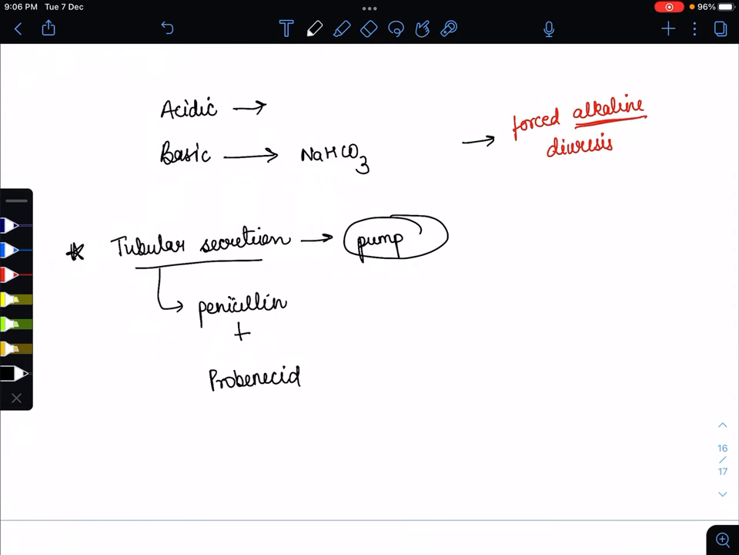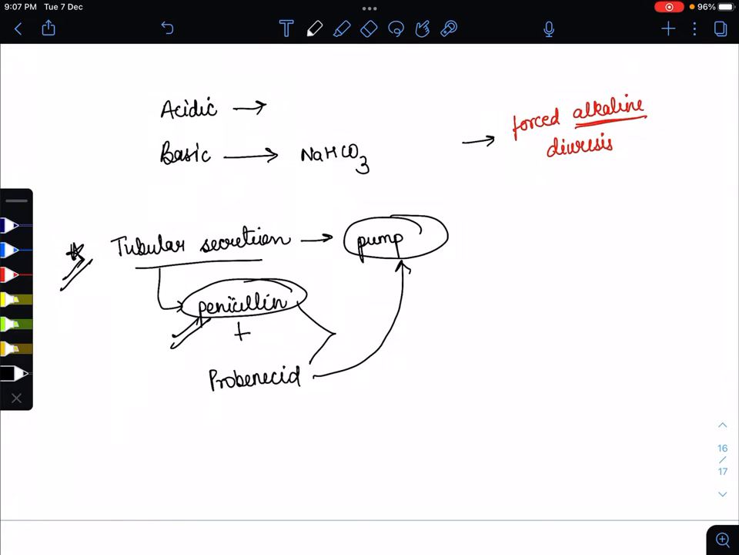pump can only pass one drug at a particular time. So in this competitive inhibition, what will happen is, in place of the penicillin, the pump removes the probenecid. So the probenecid is removed by the tubular secretion, and in this case the penicillin duration will increase and penicillin half life will increase. So this is the concept about tubular secretion, that we can give the competitive inhibitor of that particular drug to increase the drug half life. So this is all about the excretion.